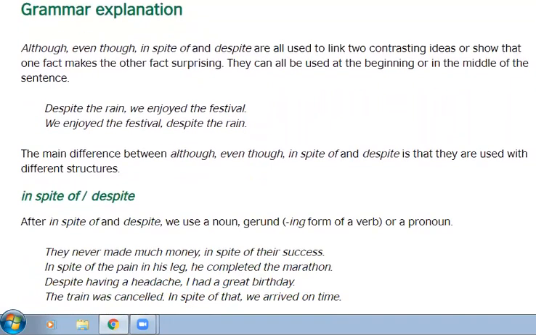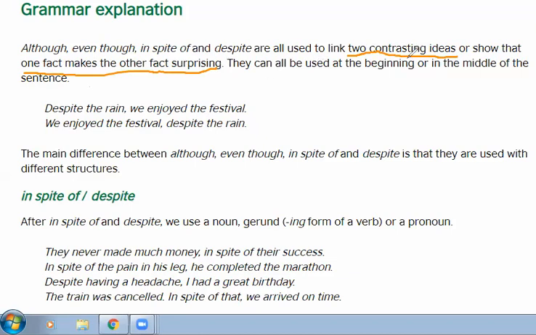Although, even though, in spite of, and despite are all used to link two contrasting ideas or show that one fact makes the other fact surprising. This is important. All four of them are used to show two contrasting ideas or to show that one fact makes the other fact more surprising.